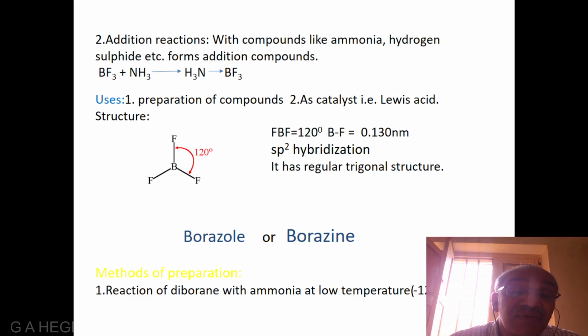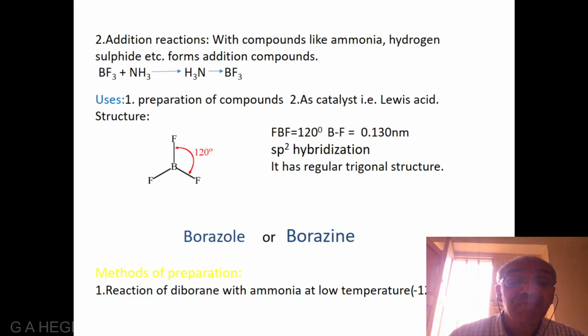The structure: boron trifluoride has regular trigonal structure with boron sp2 hybridization, and the parameters are: the FBF bond angle is 120 degrees and BF bond distance is 0.130 nanometer.